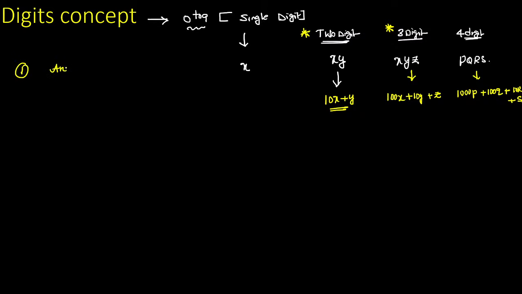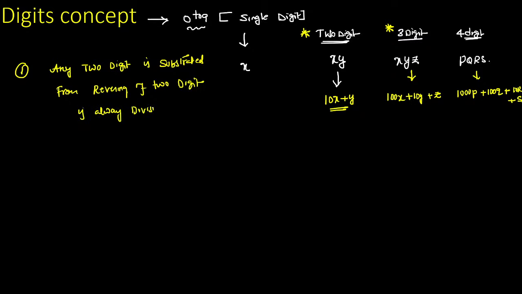If any two-digit number is subtracted from its reversal, the result is always divisible by what? This is the direct question you can expect, guys, from these particular concepts.